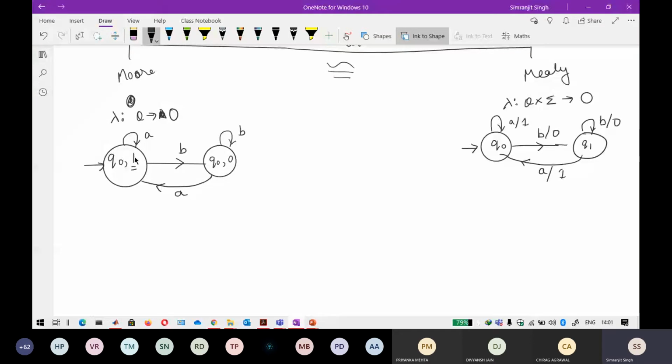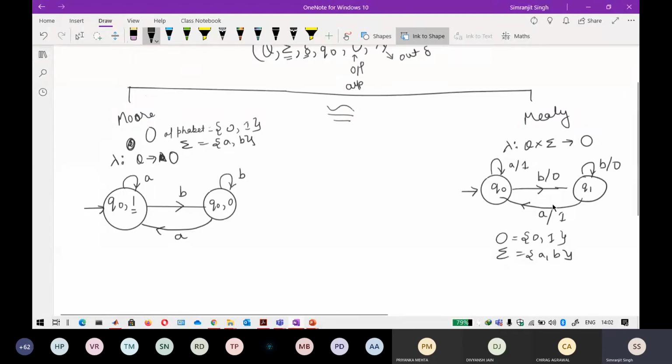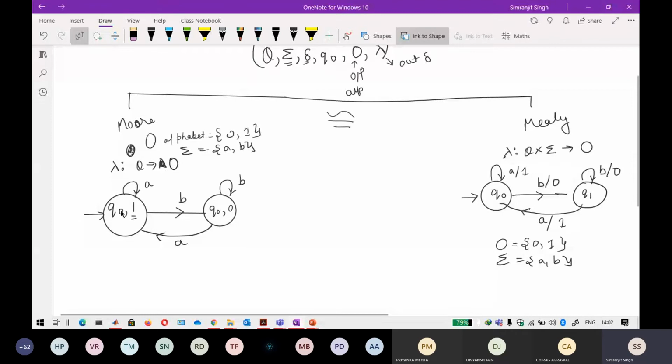The output alphabet, denoted by O, consists of 0 and 1, and the input alphabet here is A and B. In the same way, in the other machine, the output alphabet O is again 0 and 1, and the input alphabet is A and B. So I think you got it: O is just the output alphabet, the outputs that we can receive from the machine. In the Moore machine, the output is written alongside the state.